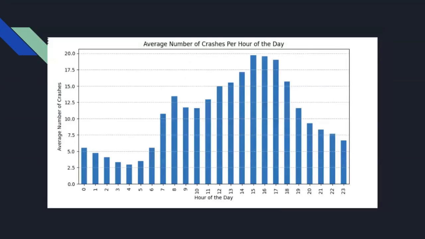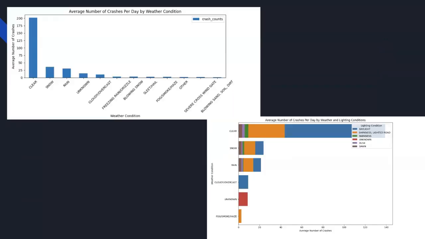As you can see here, this has a similar correlation to the first graph, where there's an uptick of crashes during peak hours. And that is maybe an area that we might want to look into for the city of Chicago in terms of being able to alleviate these types of problems that might occur.